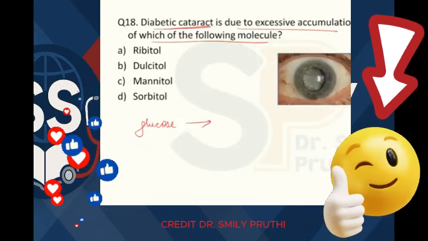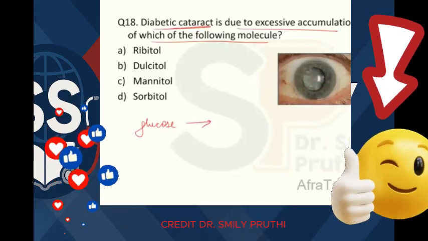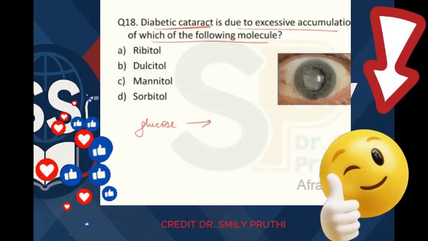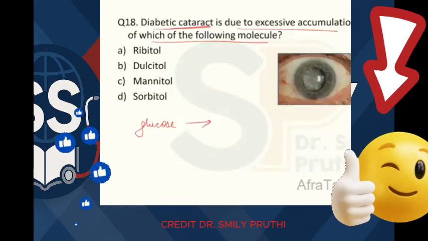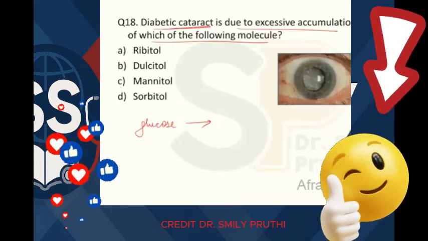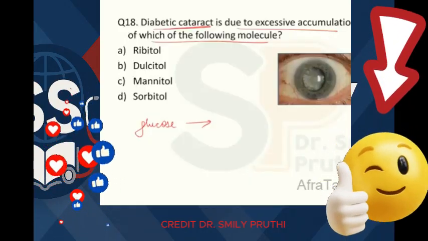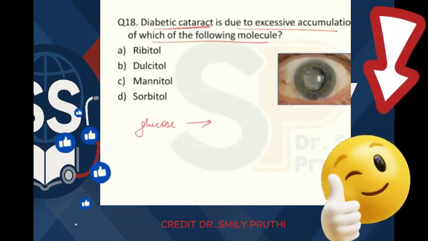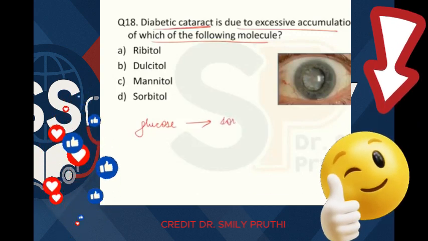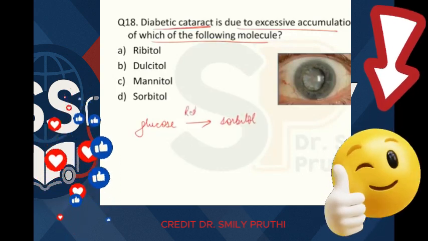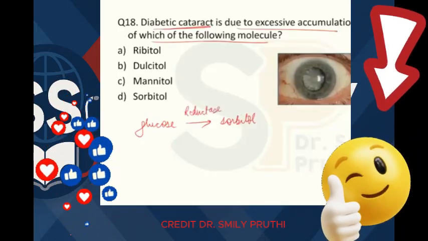So here glucose will be entering into peripheral cells like muscles and adipose tissue. Glucose cannot enter, but excess glucose enters into insulin insensitive tissues, that is those tissues where entry of glucose does not depend on insulin.